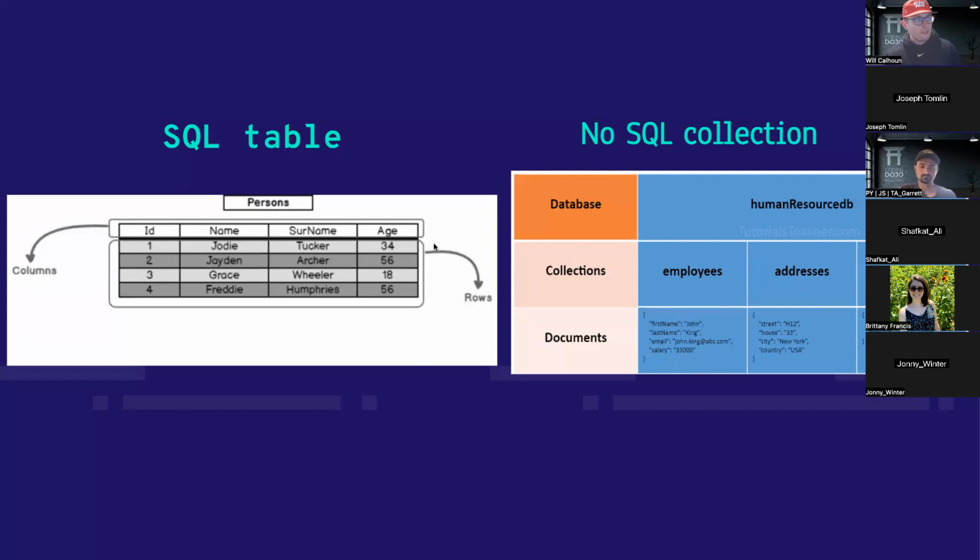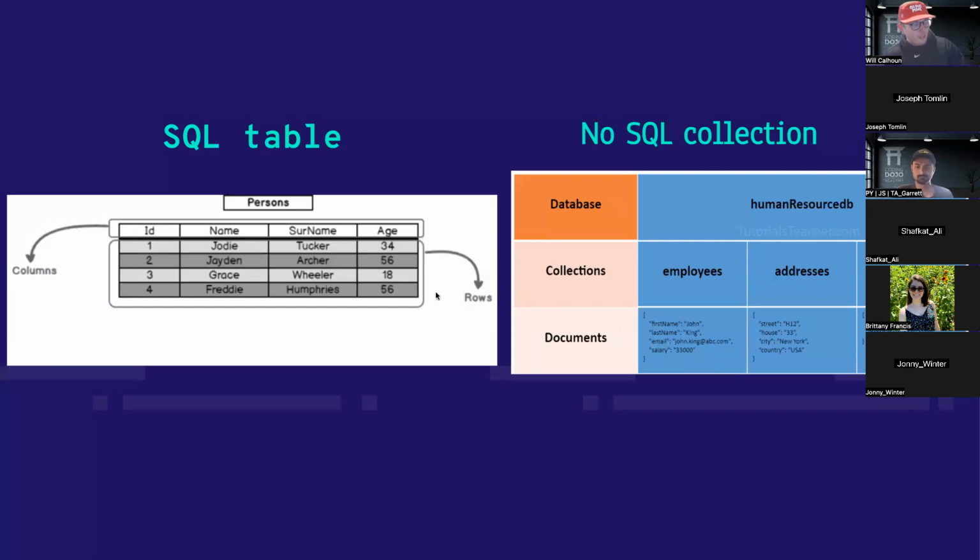My first instance is Jody Tucker. That is row 1, and they have an ID, and it goes 1, 2, 3, 4, et cetera. A fun thing about relational databases is that if you delete a user, it does not backfill. Let's say we're at ID 35 and I delete Jaden. The next one doesn't go back to ID 2. It just continues on. That number is now gone.